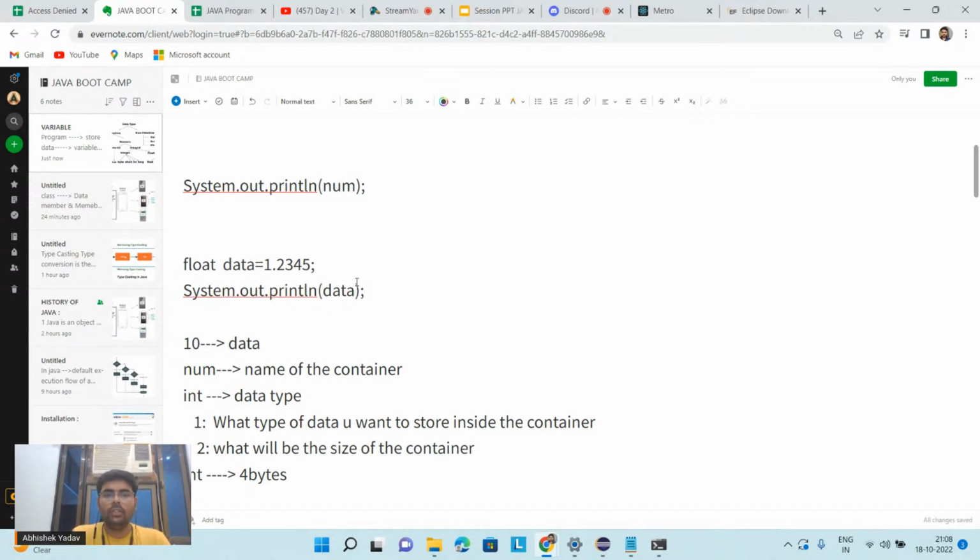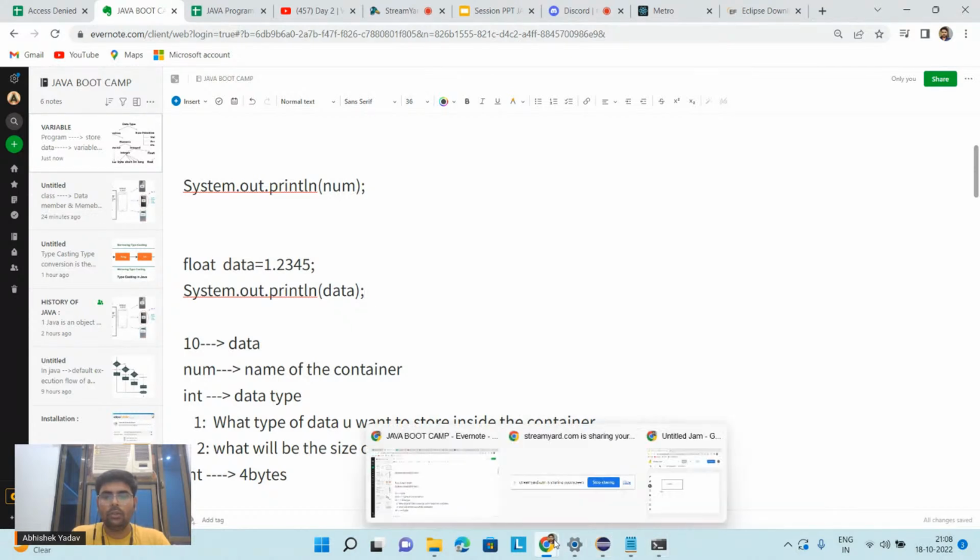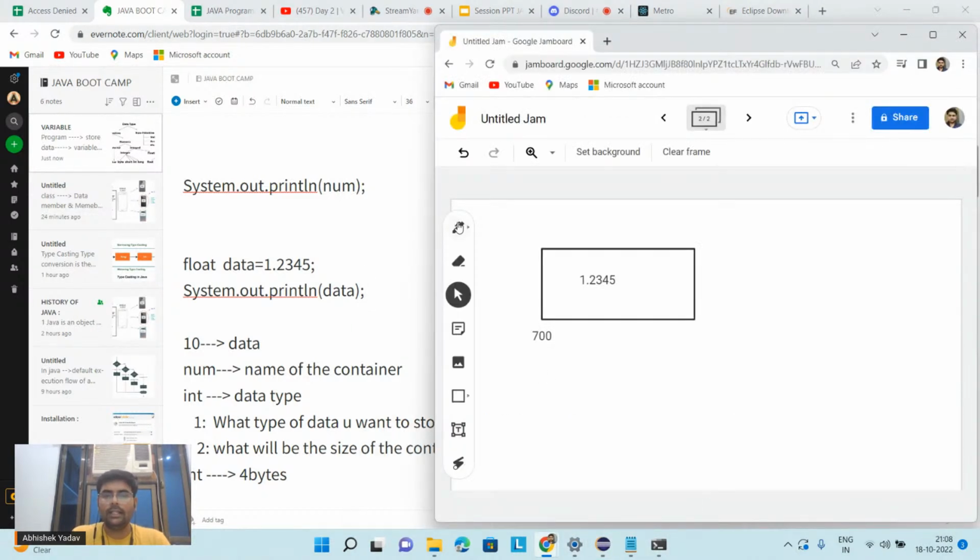System will say, okay, now you want to fetch the data. So I will go to the starting address of the data memory block. The starting address of the memory block is 700, and from this 700, since data is of float type, how many bytes will I read? I will read 4 bytes from 700 till 704.